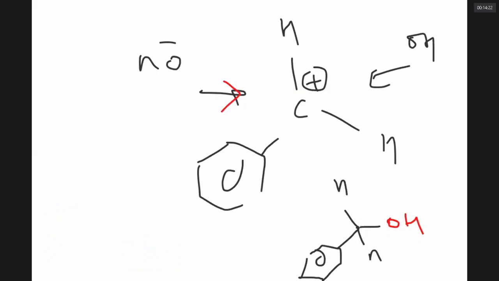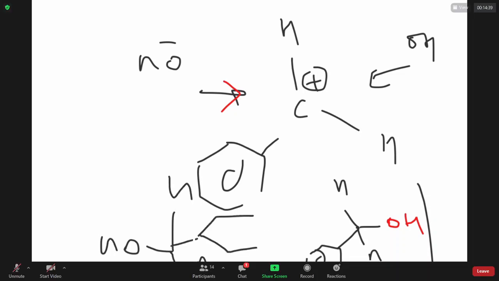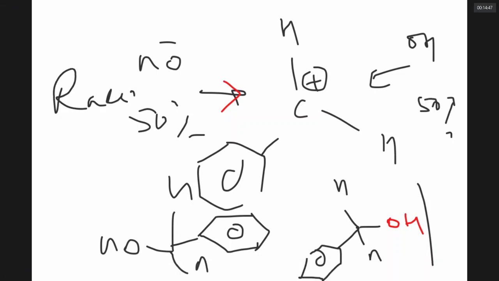You will be getting a product which has an OH like its mirror image. Can you write its image? I am writing its image. Its image will be like this. So you will be getting 50% this product, 50% this product. Such a mixture is sometimes called a racemic mixture. And the reaction is proceeding by what is called SN1 mechanism.